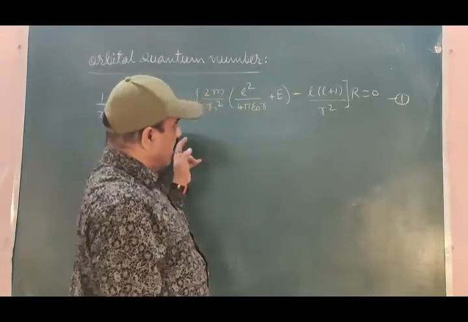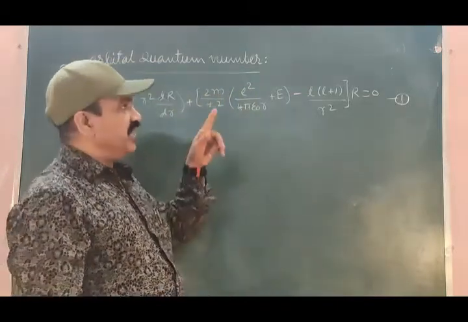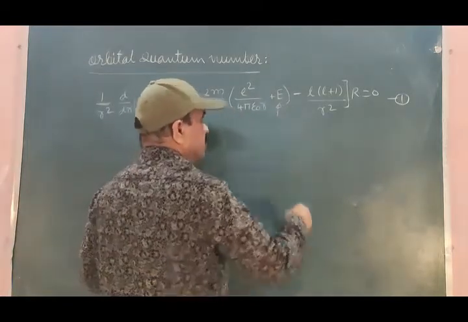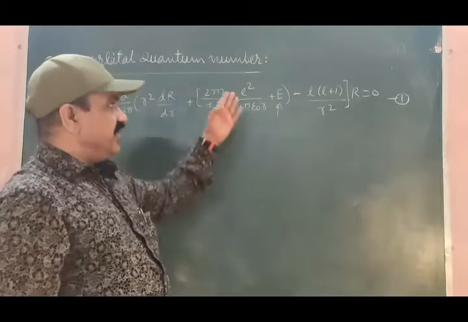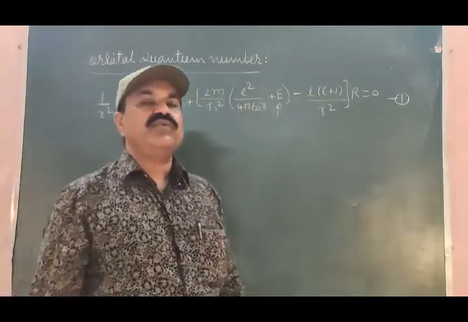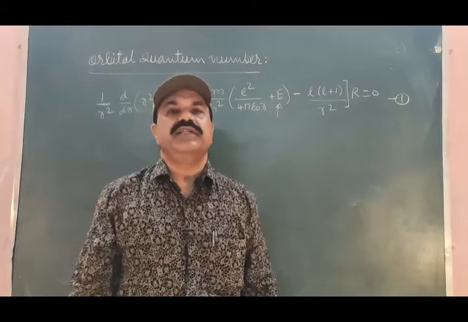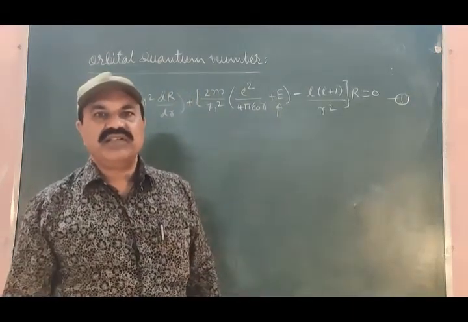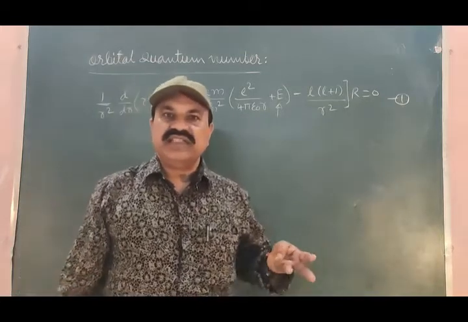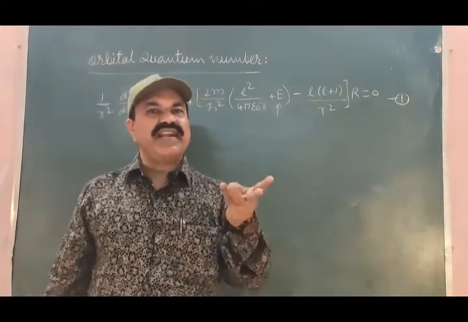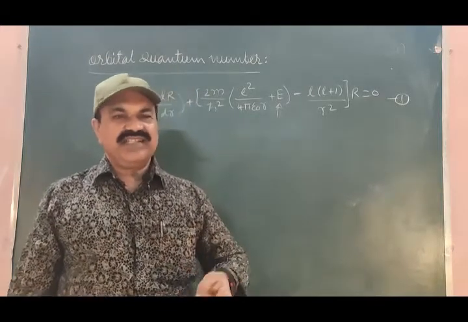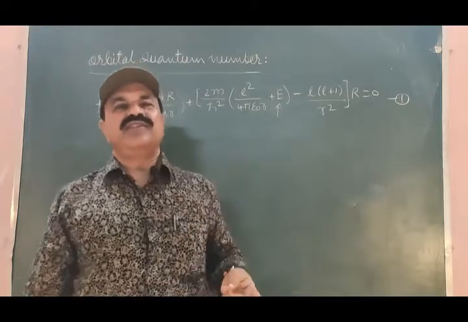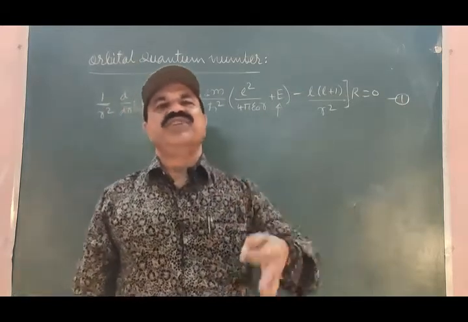But if we have a careful look at equation 1, we find that a term E is there. This term E corresponds to the total energy of the electron, and the total energy of the electron may consist of the kinetic energy required for radial motion of the electron, the kinetic energy required for orbital motion of the electron, and the electron's potential energy.